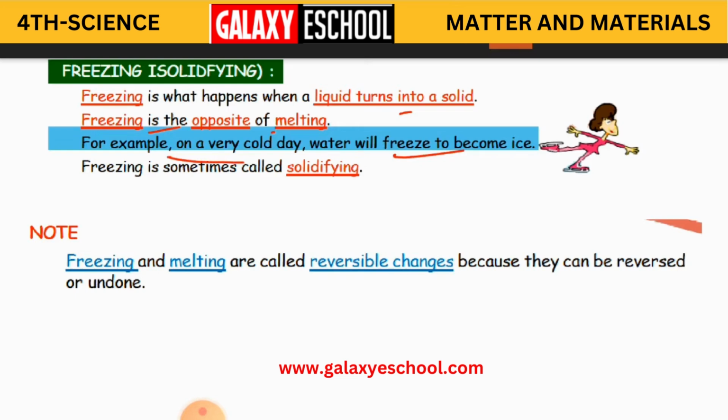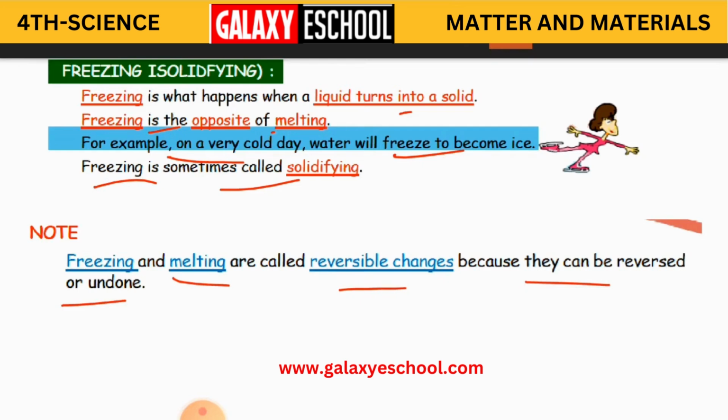Especially in winters like this. Not only water, even our oils, our hair oils, suddenly you see that it has just froze. It has become like a solid, the liquid has become very thick. Okay, so freezing is sometimes called solidifying. And freezing and melting are called reversible changes because they can be reversed or undone.